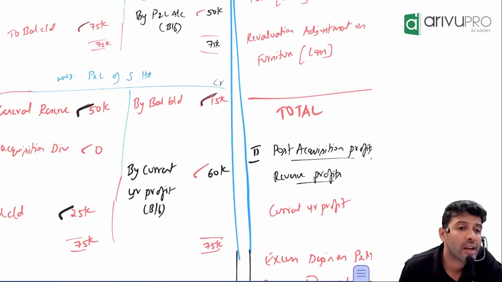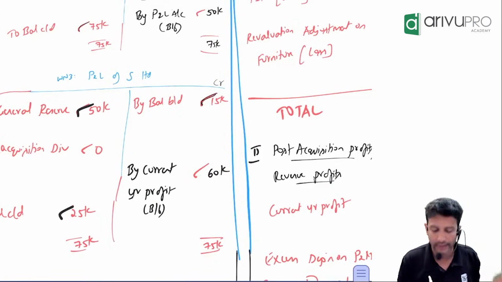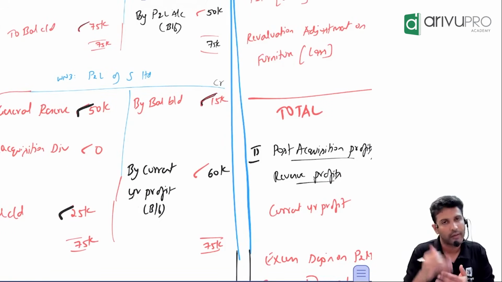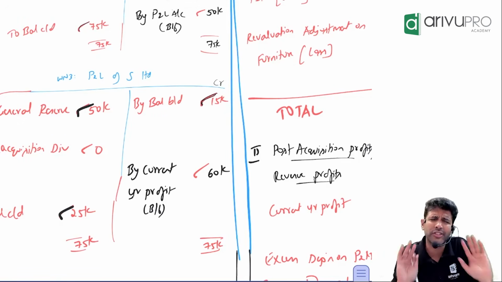60,000. What is that 60,000? Current year's profit. Calculated or balancing figure? When we prepared the ledger, we got it as a balancing figure. In this problem, it is very straightforward. Why?